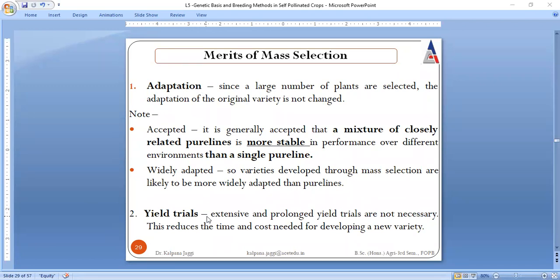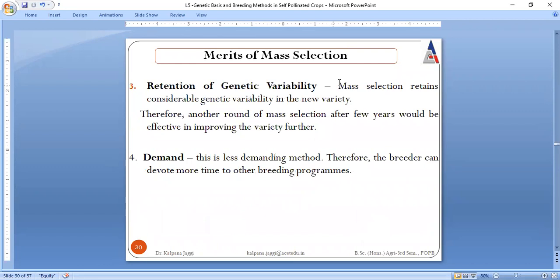They are giving extensive and prolonged yield trials, and even reducing the time and cost needed, because within the mass selection we are conducting various trials also, and those trials actually reduce the time and cost needed for developing the new variety.